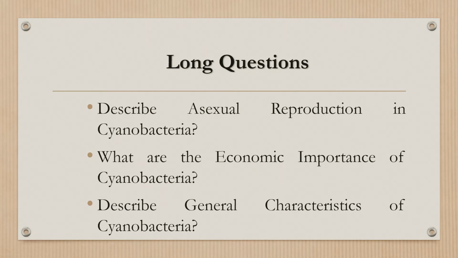The third one is: describe the general characteristics of the cyanobacteria. In this case you just have to tell its plant body, its shape, its habitat, where they live, mostly in moist areas. And you have to tell its cell structure, like its nucleoplasm and organelles. They do not have many membrane-bound organelles. Other important points are their reproduction, and the last one is the reserve food, which you have to mention. In this way you tell the general characteristics of the cyanobacteria.